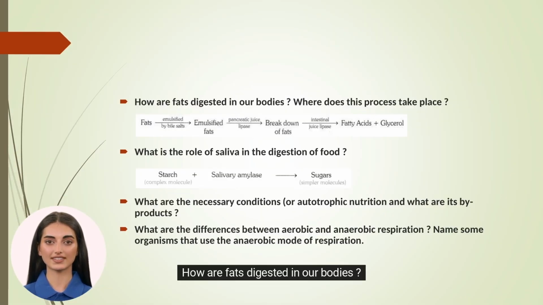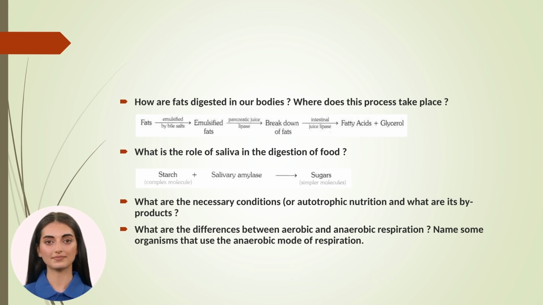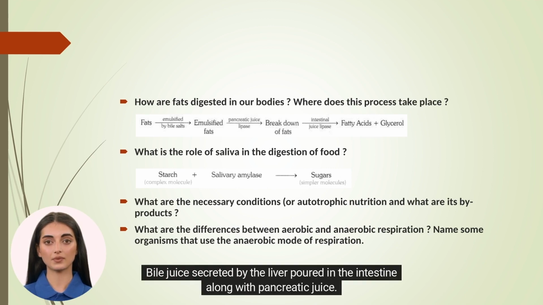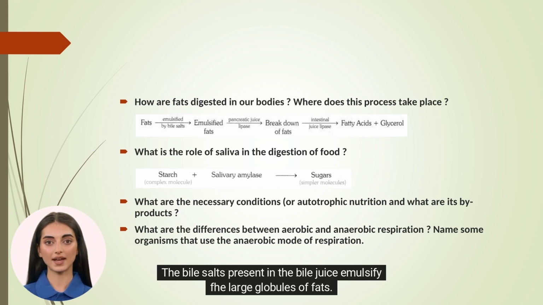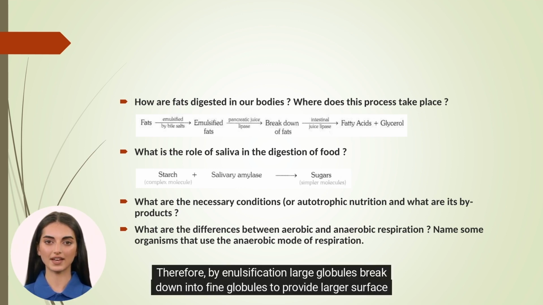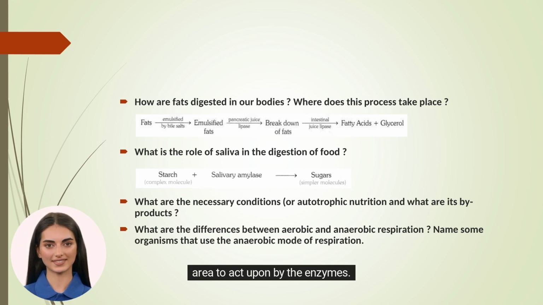How are fats digested in our bodies? Where does this process take place? Digestion of fats takes place in the small intestine. Bile juice secreted by the liver poured in the intestine along with pancreatic juice. The bile salts present in the bile juice emulsify the large globules of fats. Therefore, by emulsification, large globules break down into fine globules to provide larger surface area to act upon by the enzymes.